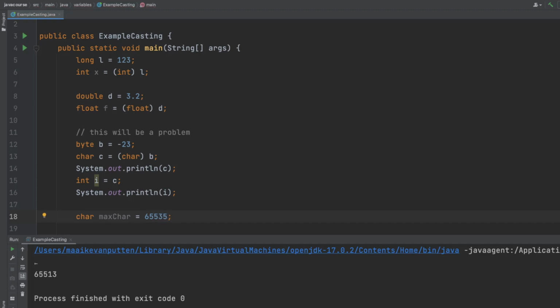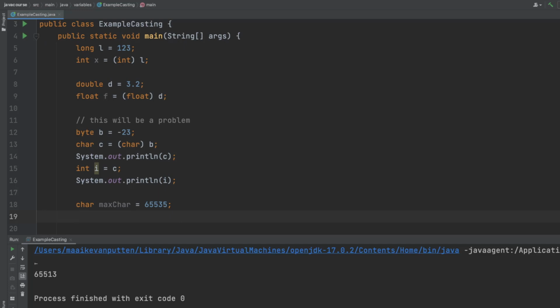So in here, if we were to add 1 to it, we would now get 0 instead. And this is because the char will not overflow. Instead, it will just go to the other end and continue from there.